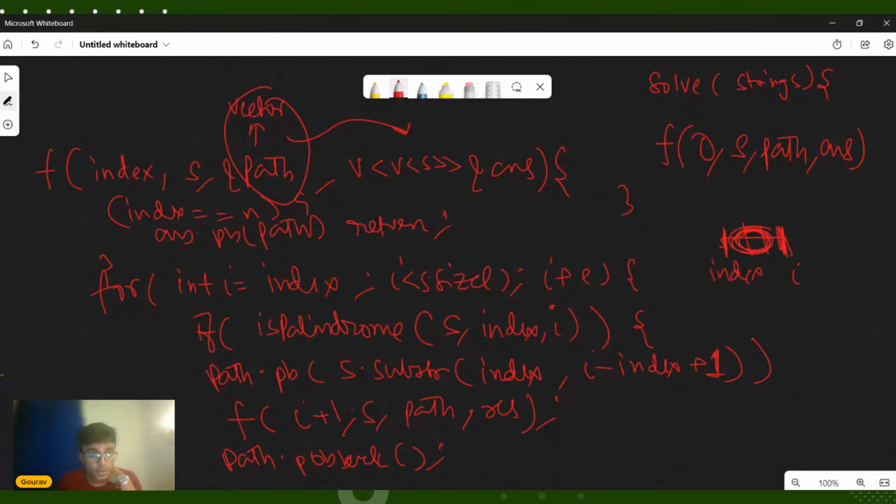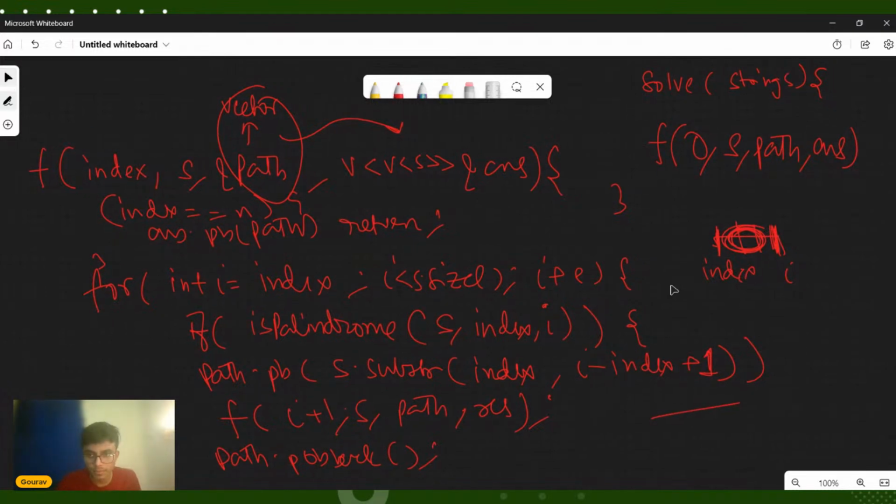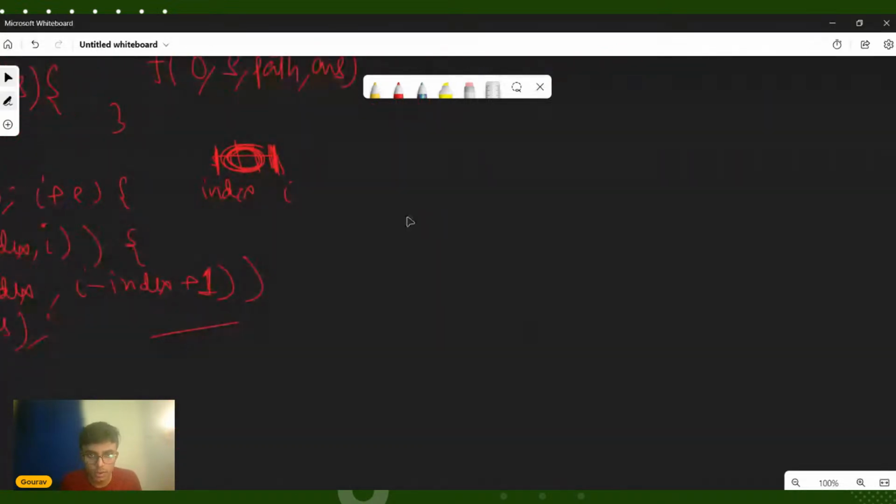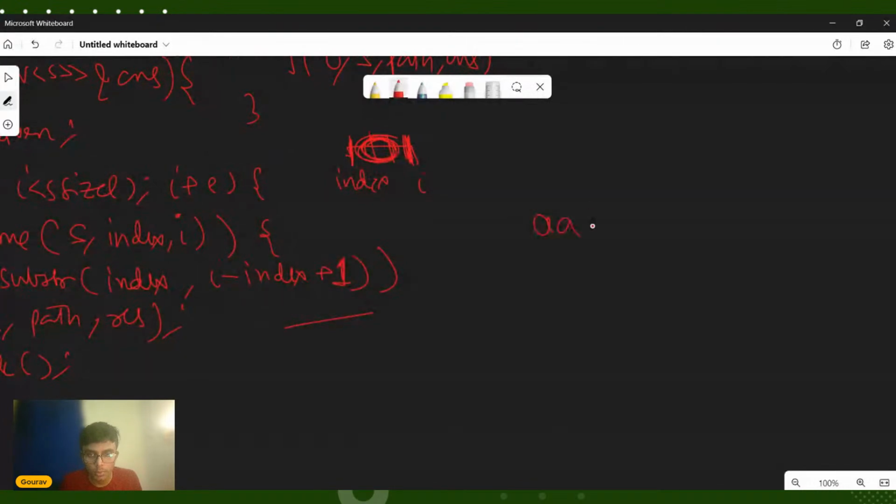So yeah, has everyone properly understood this? So index and I are both inclusive. No, wait, just a minute. Let me make you understand this properly. So index and I are both inclusive or not? Okay, let's see. Just a minute. Okay, so let us say that our problem was a b b.